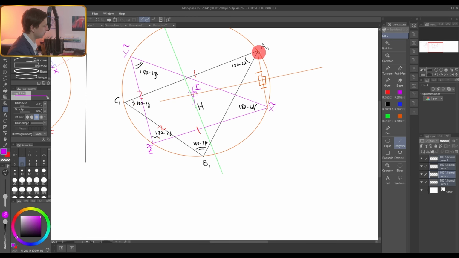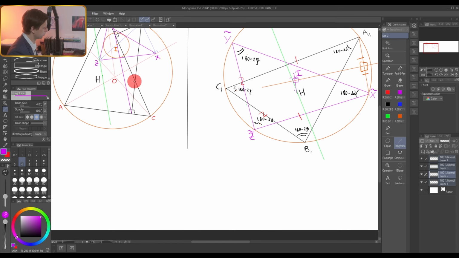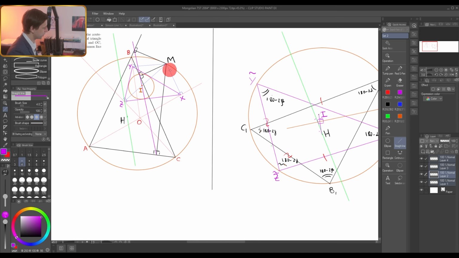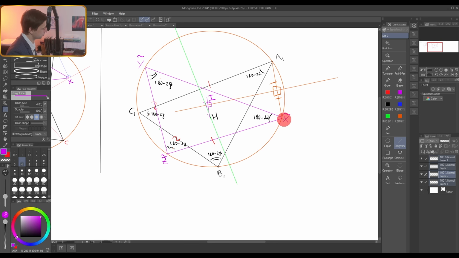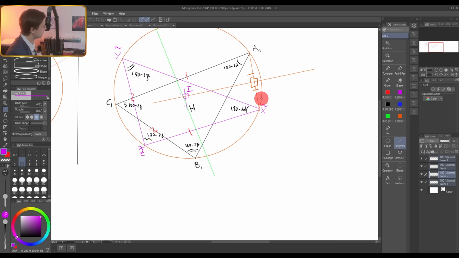So our final step now is to show that our Simpson line is parallel to A1x. What is A1? A1 is the image of the foot of an altitude. This foot of an altitude, we extended it by the same distance from the orthocenter. Do you remember there is a homothety? So A1 has a very simple meaning. And what is x? X is the reflection of M with respect to this diameter. It also has a very simple meaning. If we show now that our Simpson line is parallel to this line, this is it. Everything is done, and we have a victory.